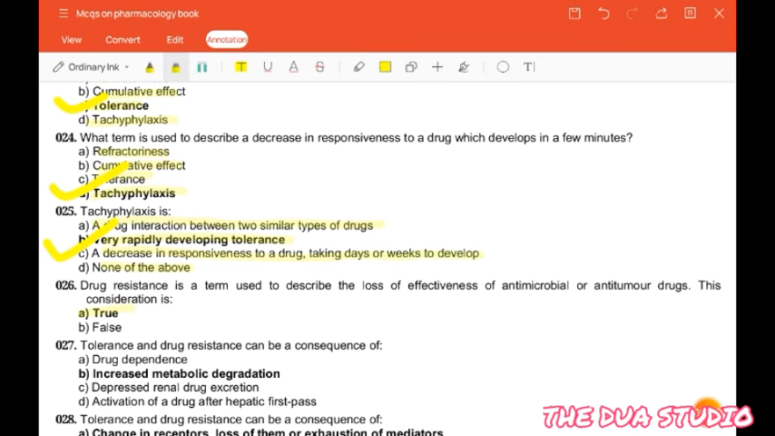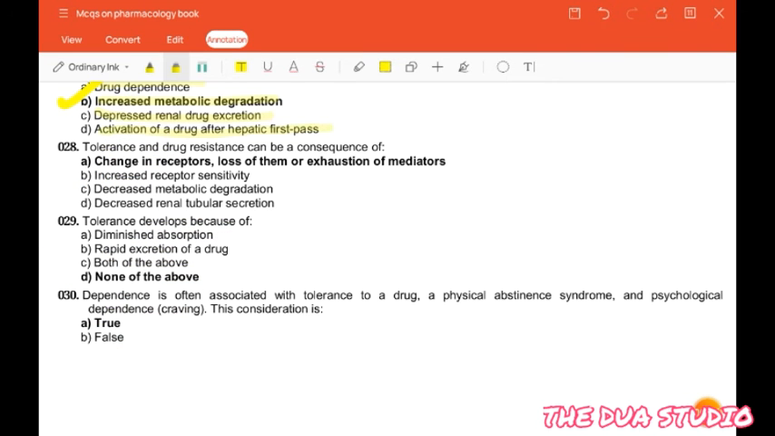The next question is, tolerance and drug resistance can be a consequence of drug dependence, increased metabolic degradation, depressed renal drug excretion, activation of a drug after hepatic first pass. Answer is increased metabolic degradation.